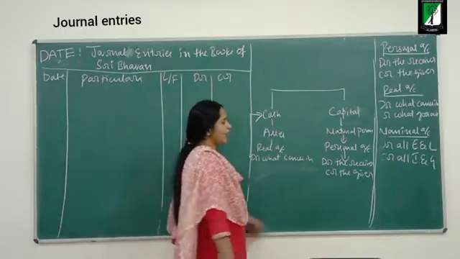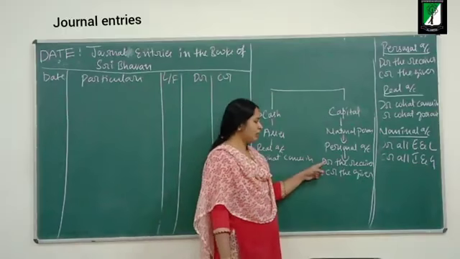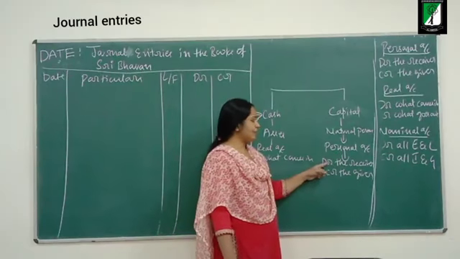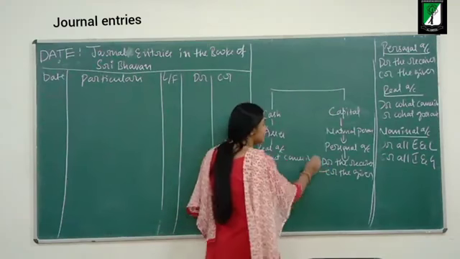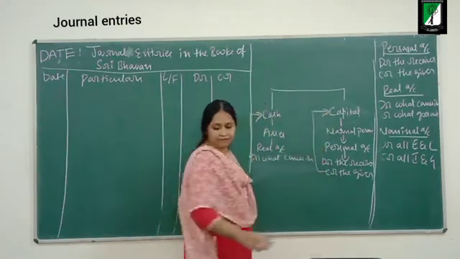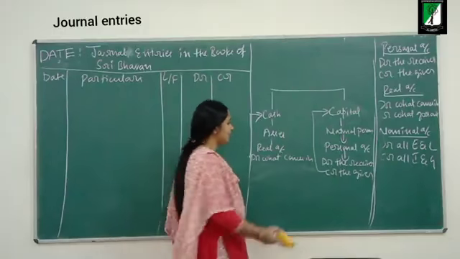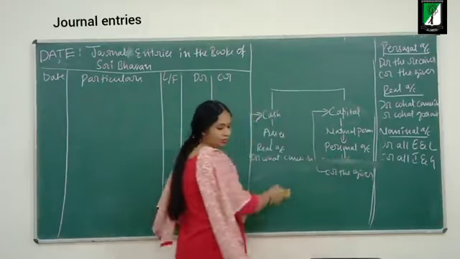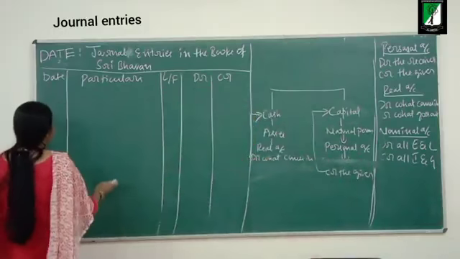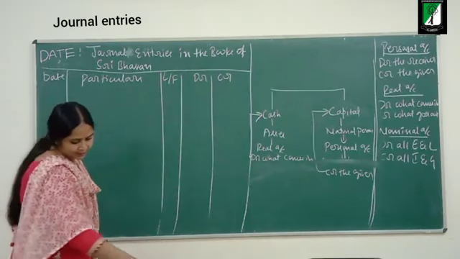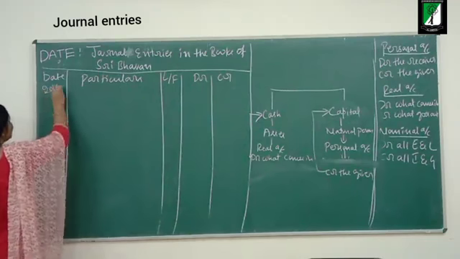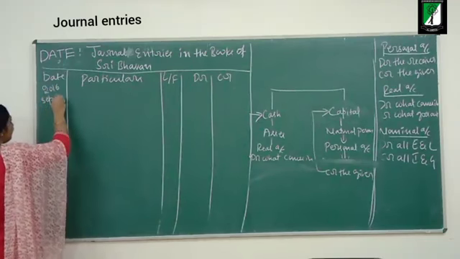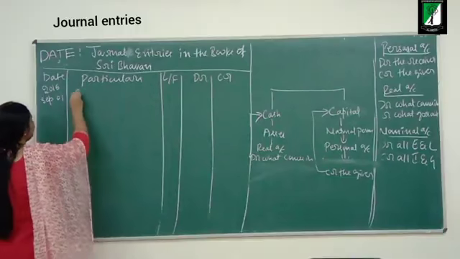Next, capital. The owner is giving or receiving? He is the giver, so I should credit capital. What is the date of the transaction? 2016, September 1st. So what is the journal entry?